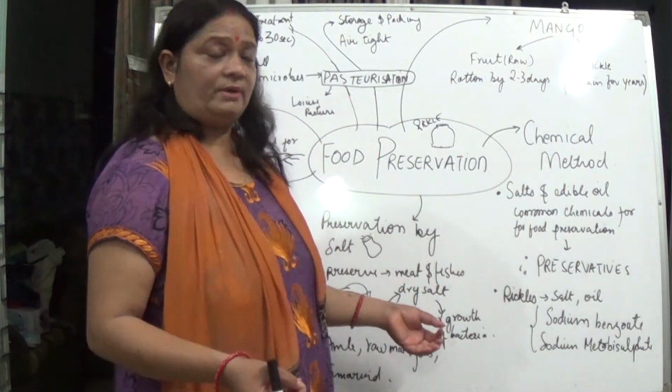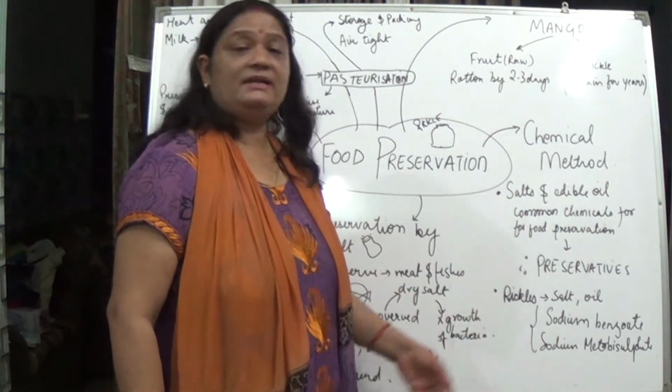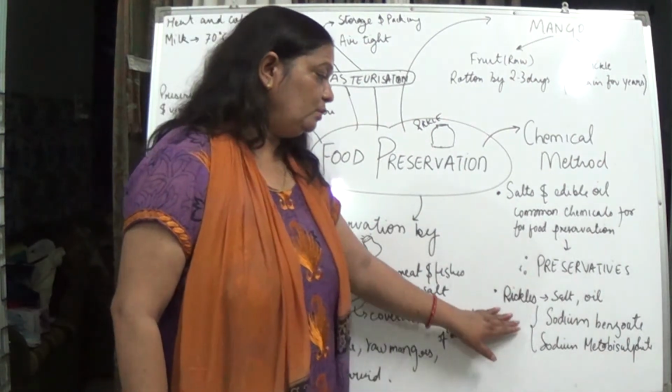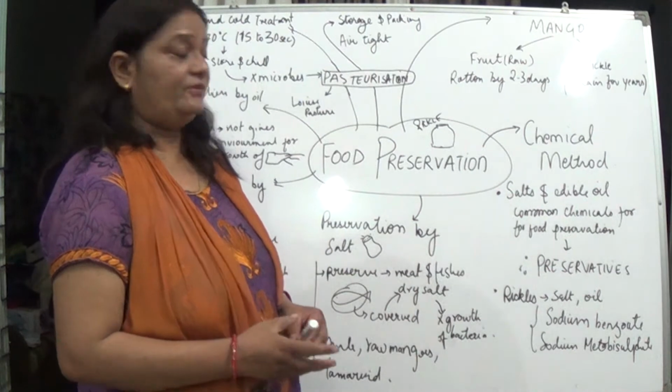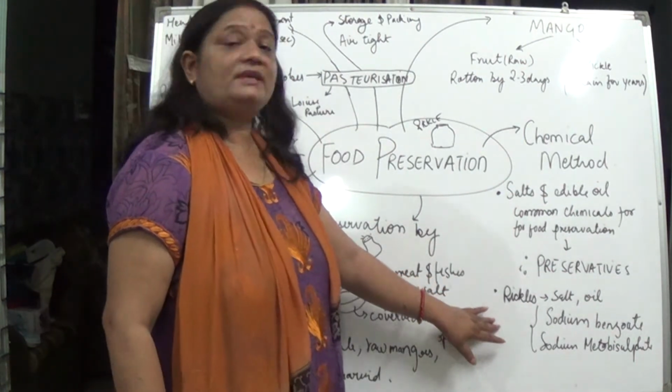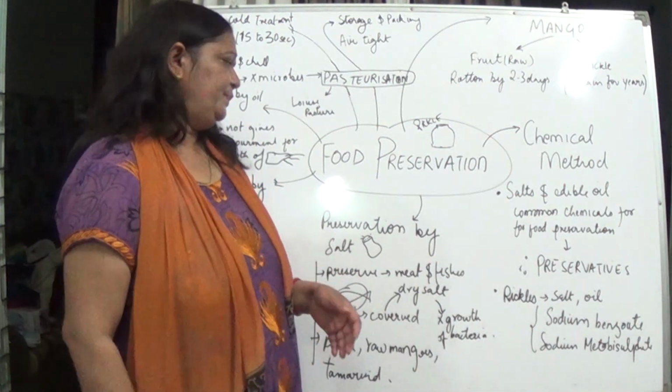Now, other preservatives, chemical preservatives, are used for pickles. You might have seen your mother adding sodium benzoate or sodium metabisulfite. These two chemicals, sodium benzoate and sodium metabisulfite, can be used in pickles and also in other sauces.